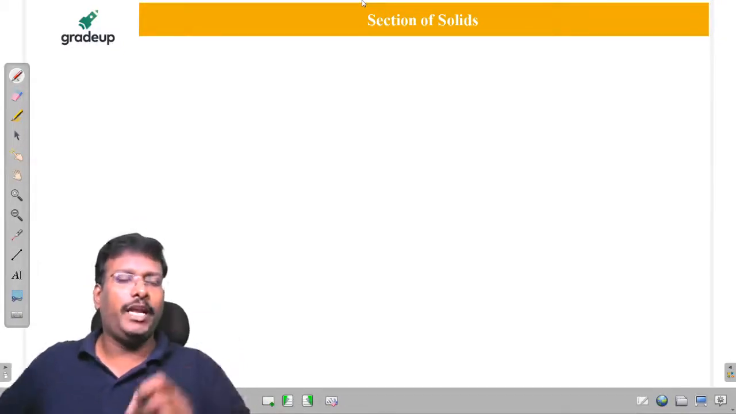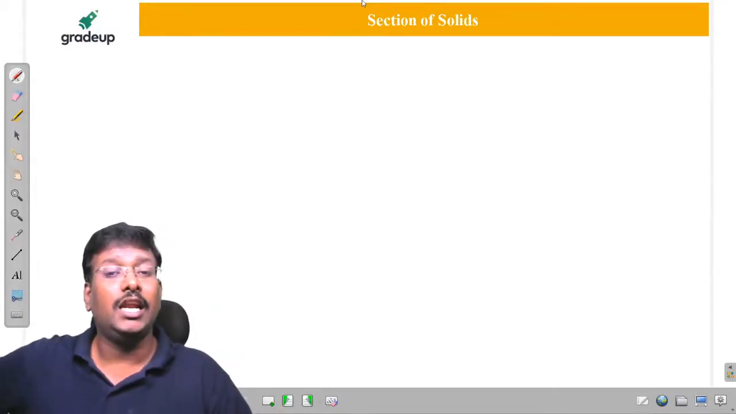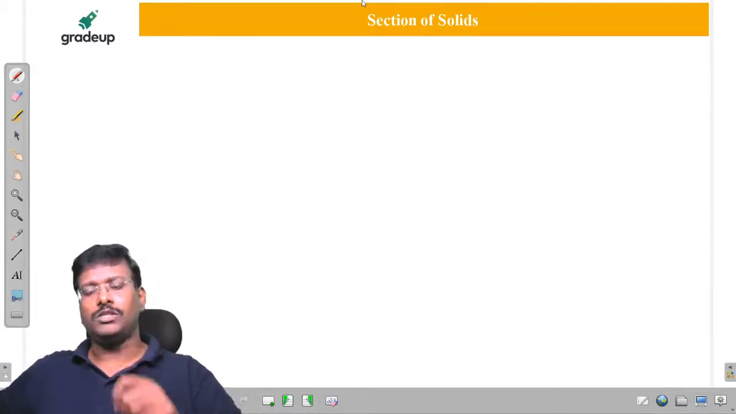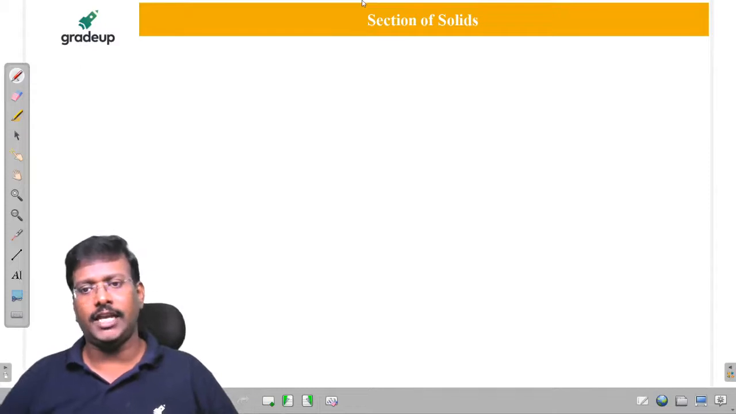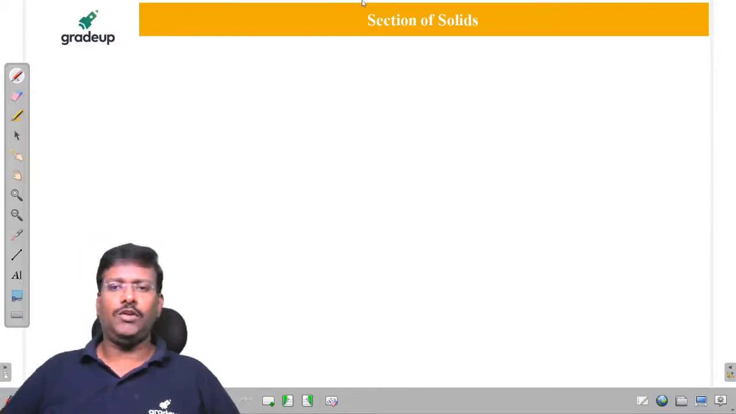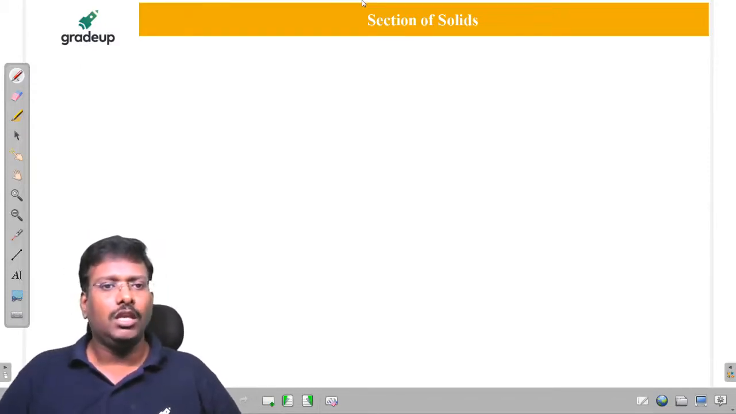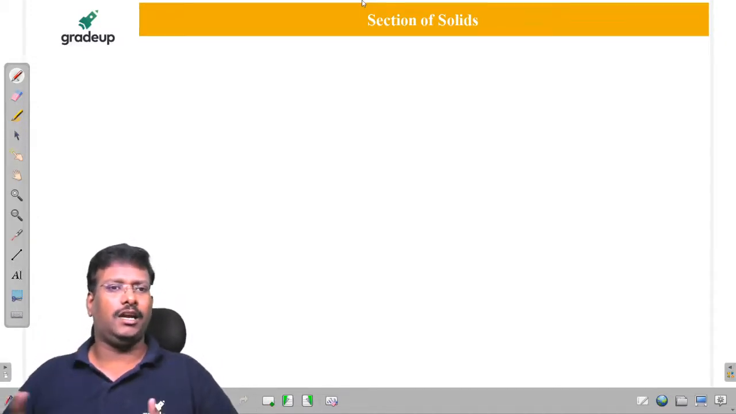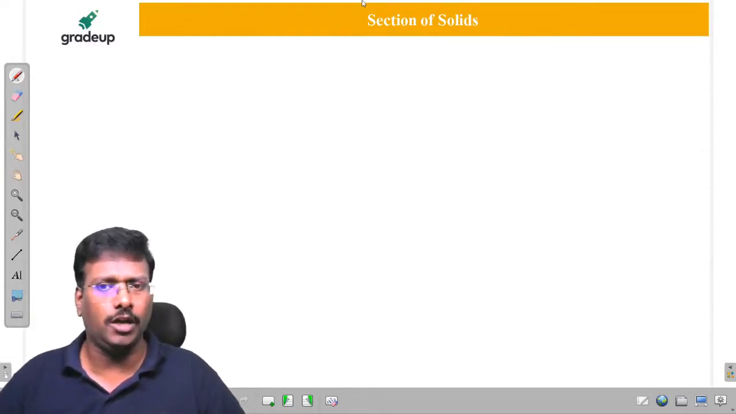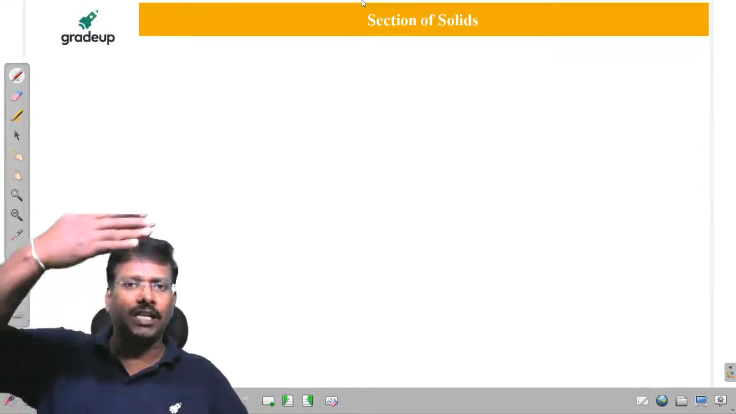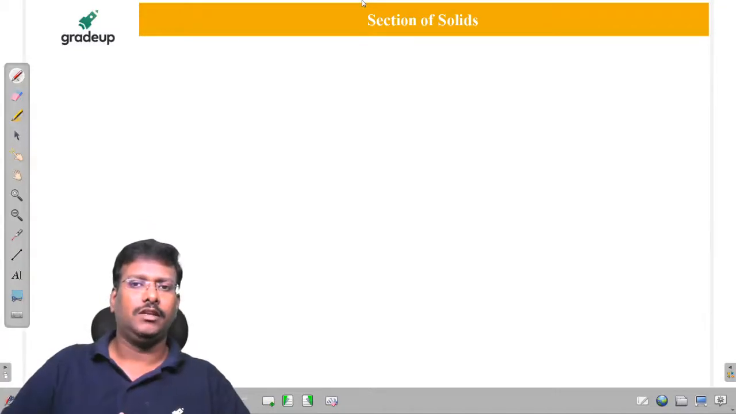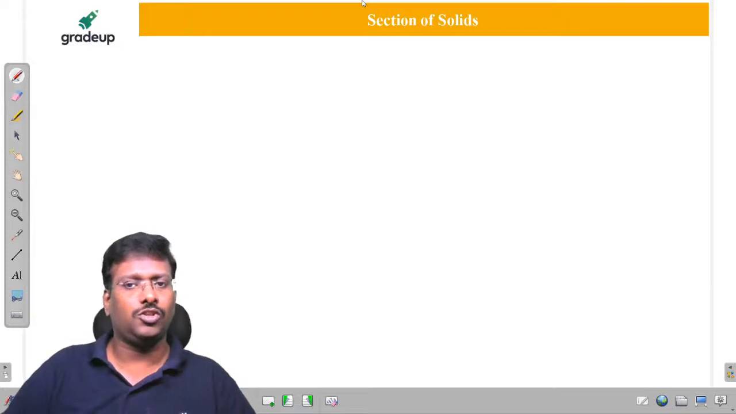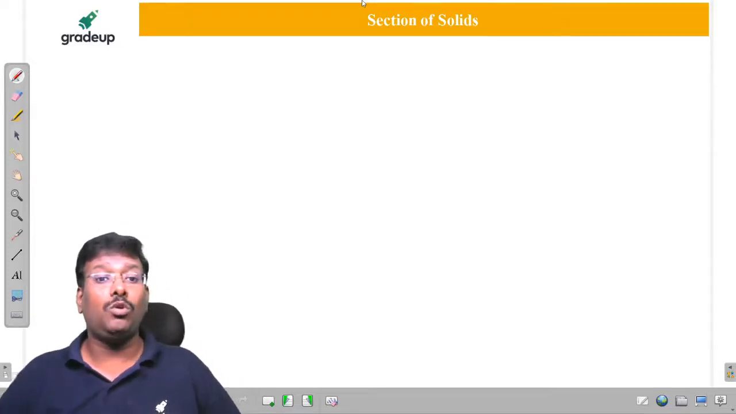But the actual application of section of solid is to know the inner features of an object. Whatever Shivangi said, tool geometry. If you consider a single point cutting tool, we can't observe the tool angles clearly, rake angle and clearance angle, by just looking at it. By considering a layer in that, we can observe what the angles are. That is the purpose of a section of solid. So let us consider how to represent it.